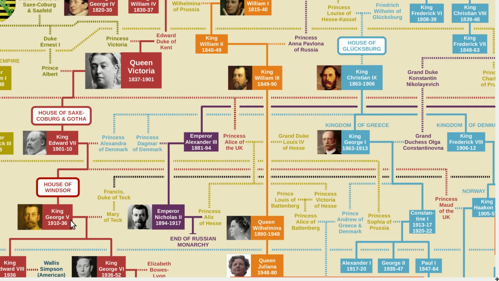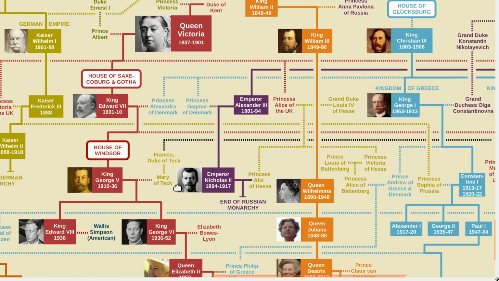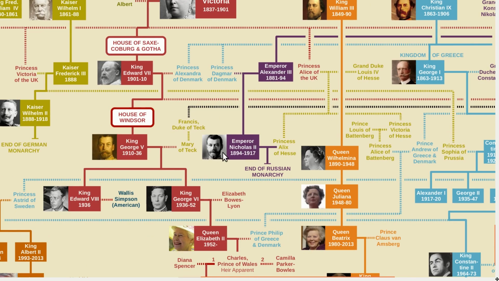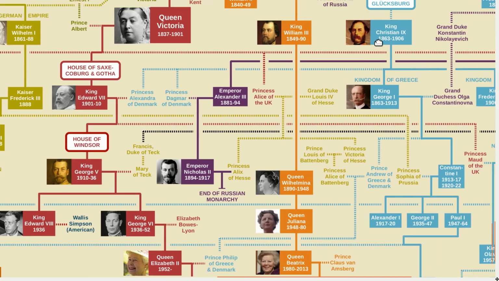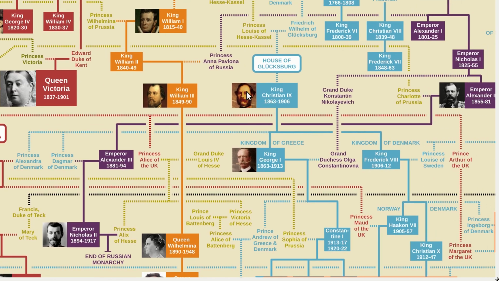This means that King George V and Emperor Nicholas II were cousins, and it has often been pointed out how much they look alike.